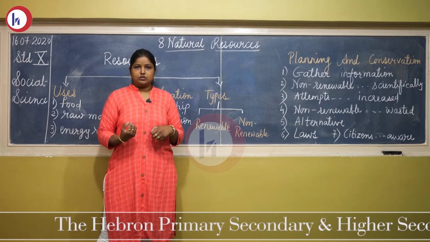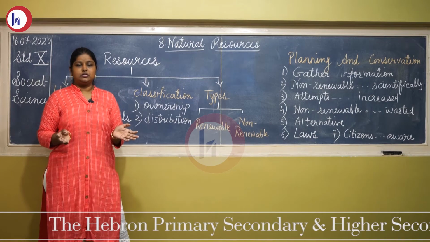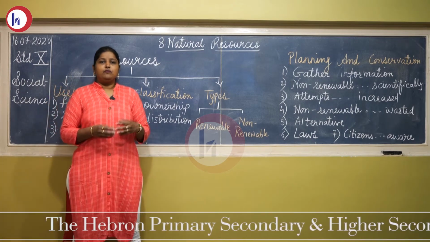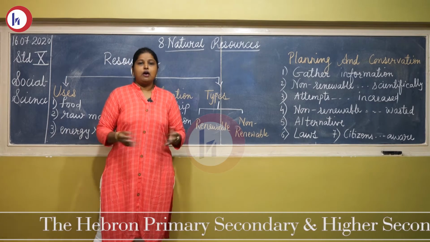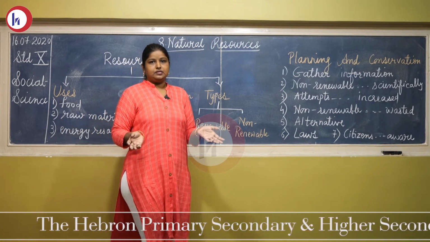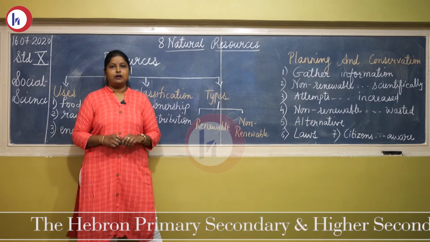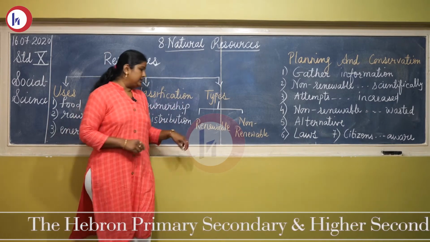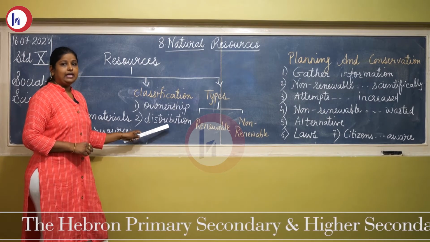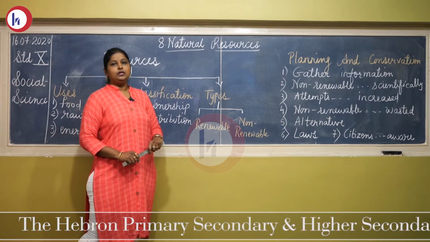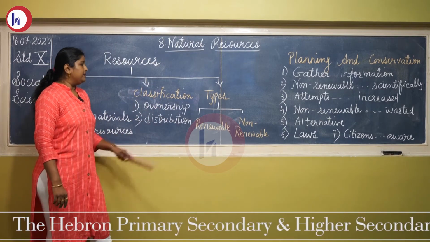And the fourth one is solitary resources, found in only one or two places, like cryolite. Cryolite is a colorless substance, a type of mineral found in Greenland, that's in Denmark. So distribution has four types: universal, generally available, rare resources, and solitary resources.